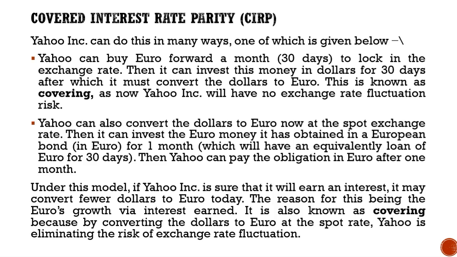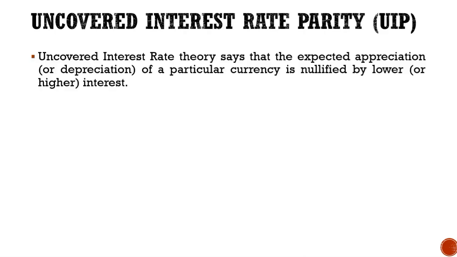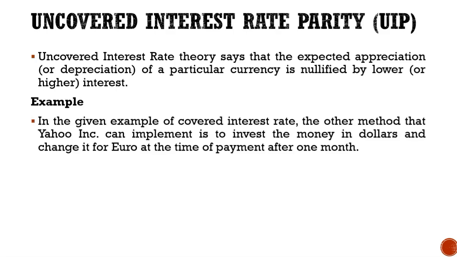This is known as the covered interest rate parity theory. The second type of interest rate parity is known as the uncovered interest rate parity theory. Now, uncovered interest rate theory says that the expected appreciation or depreciation of a particular currency is nullified by lower or higher interest. Example, in the same example which was given earlier of covered interest rate, the other method that